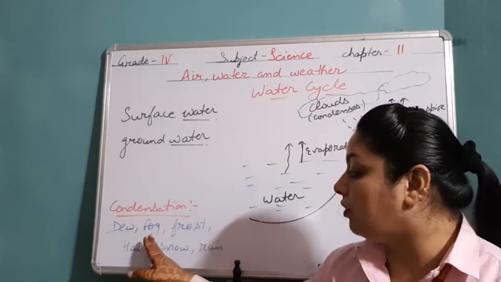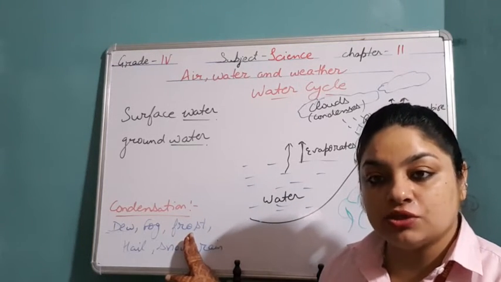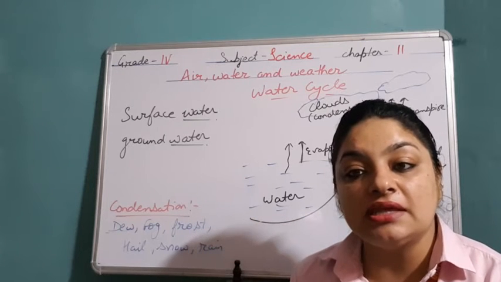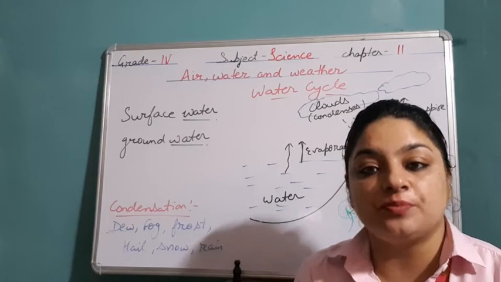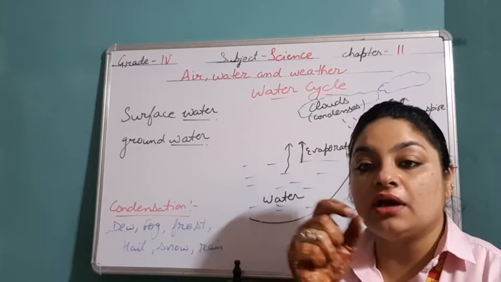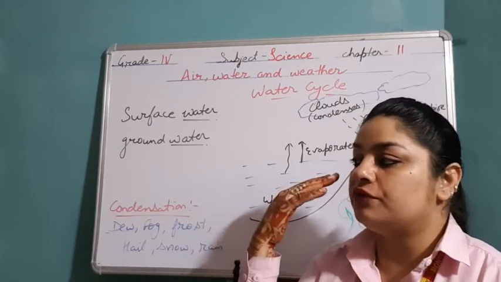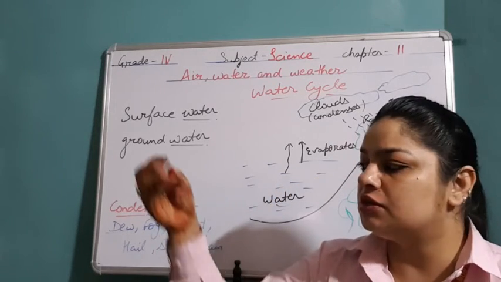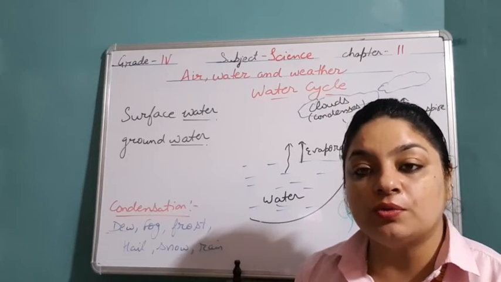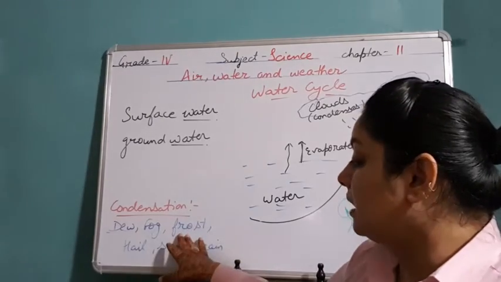It is because of the fog. Third one is frost. When there is too much low temperature, when it's cold, then these water vapors condense and form into ice particles, and they form one ice particle layer on the crystals of snow on different objects which are outside. It can be vehicles, or especially in the hilly areas or the places where there is too much cold. You must have seen this, or on the trees, plants, right? So that is known as the frost.